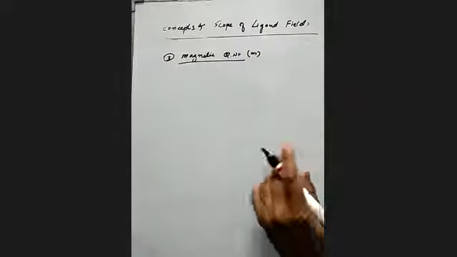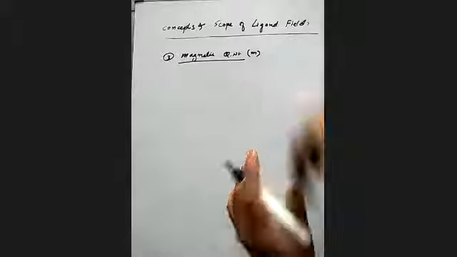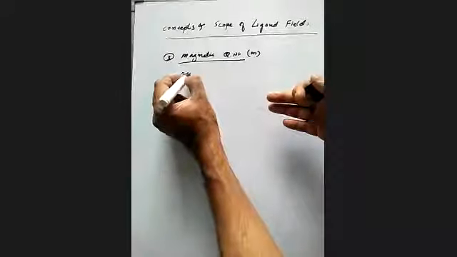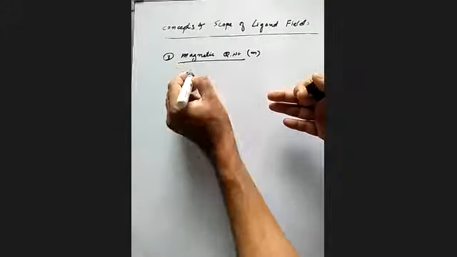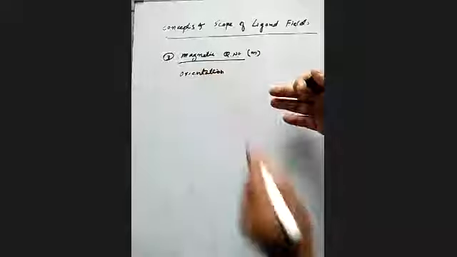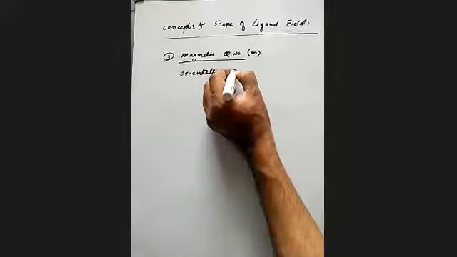What is the information provided by this magnetic quantum number? We can say orientation. It tells about the orientation of orbitals.